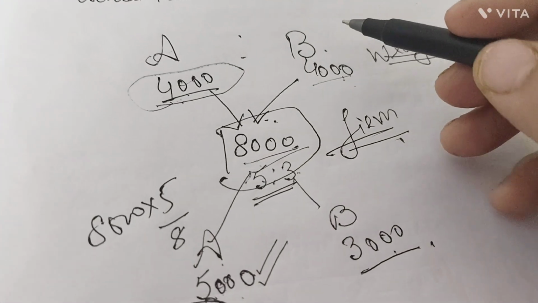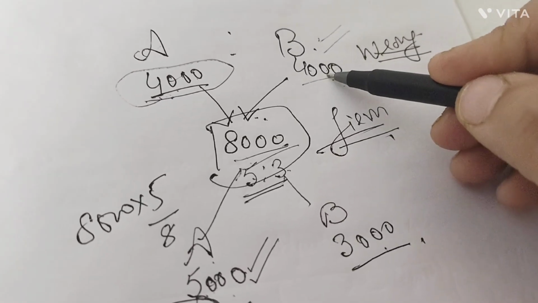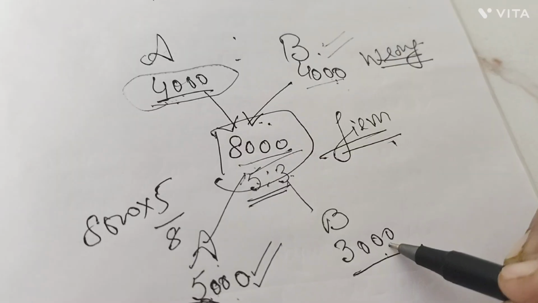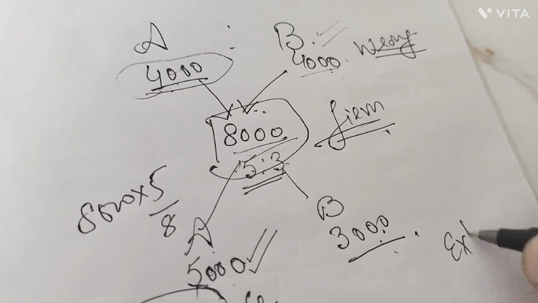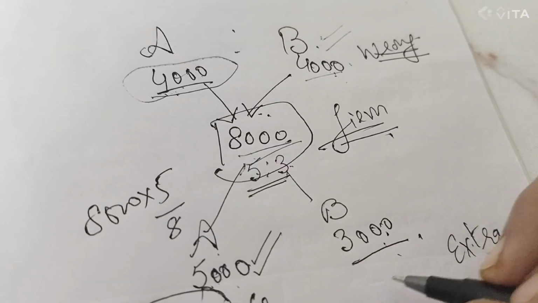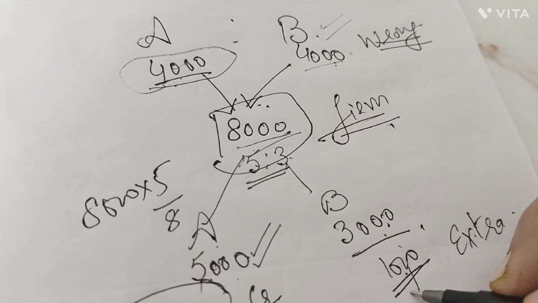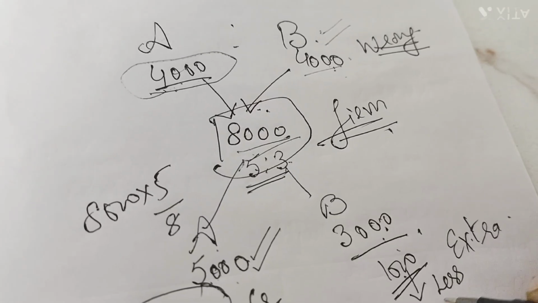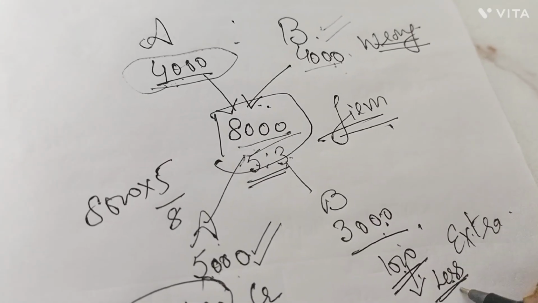On the other hand, B has already been given rupees 4,000, whereas his actual share was 3,000. So how much extra has B got? B has got an extra 1,000 rupees. Now it needed to be taken back from him. So 1,000 should be deducted from his capital account.